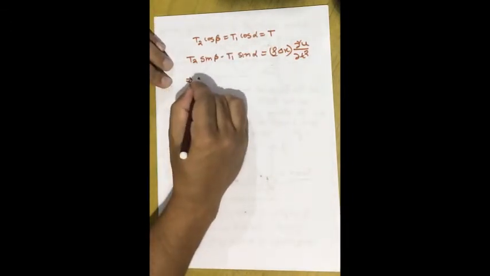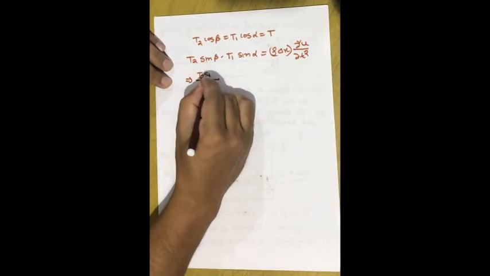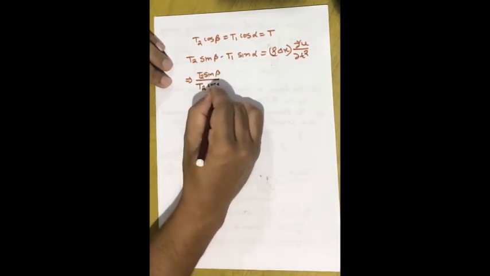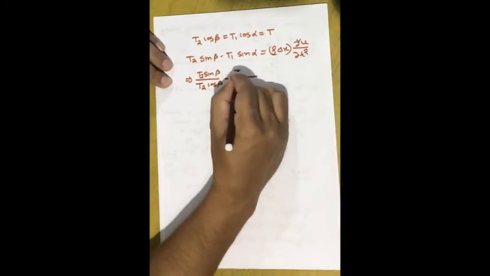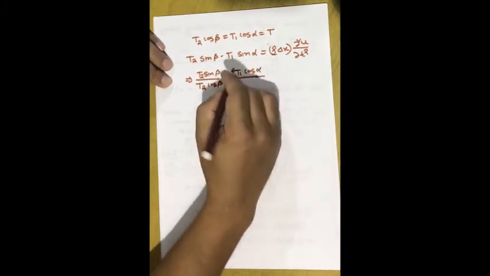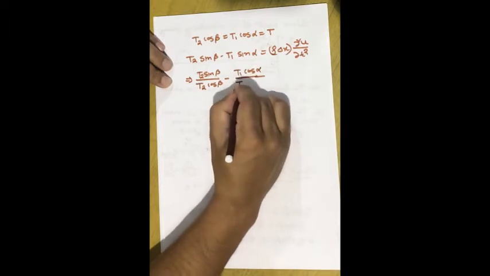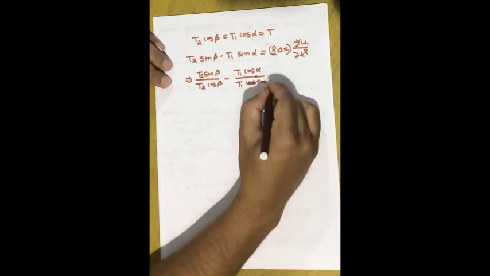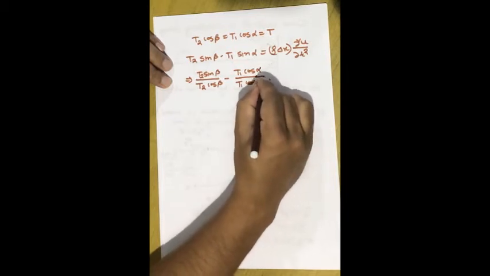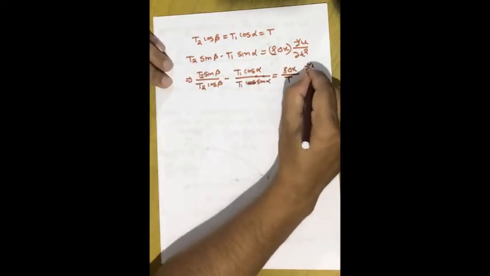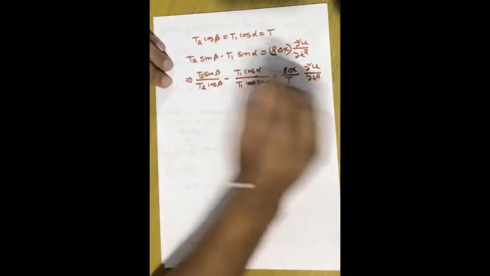So we write T2 sin beta divided by T2 cos beta minus T1 sin alpha over T1 cos alpha is equal to rho into delta x over T, into del 2u over del t square.